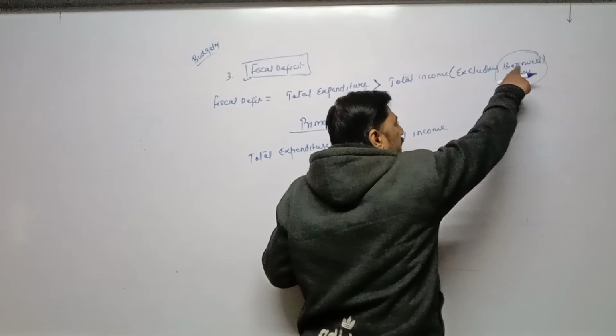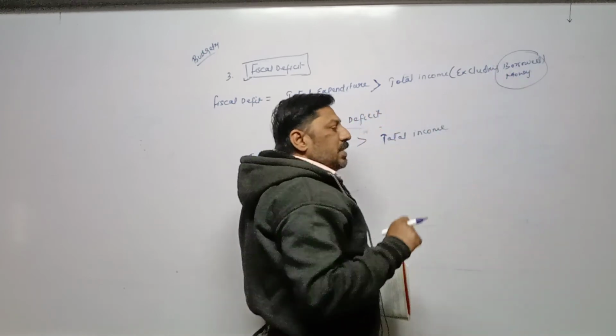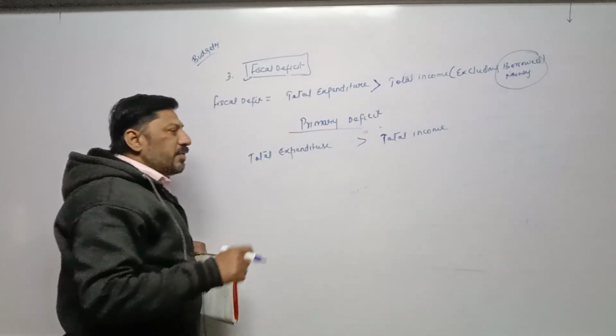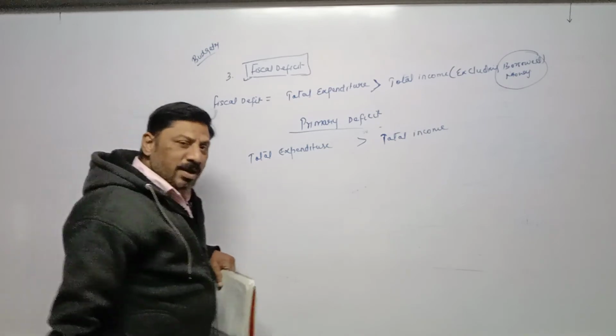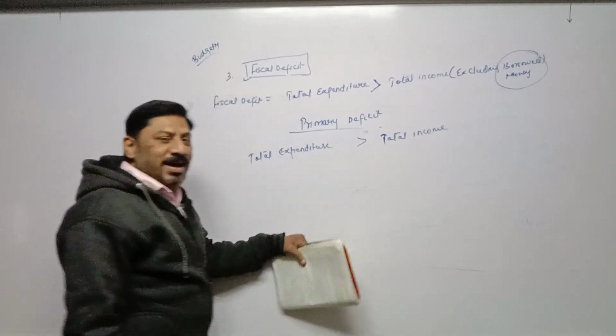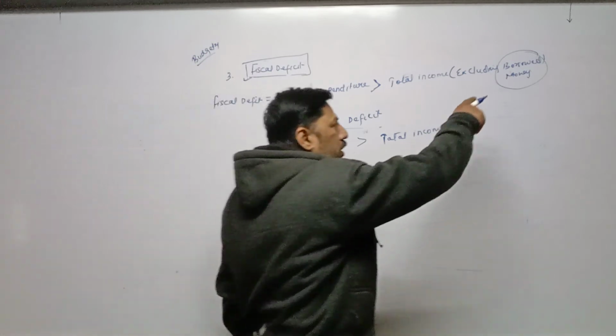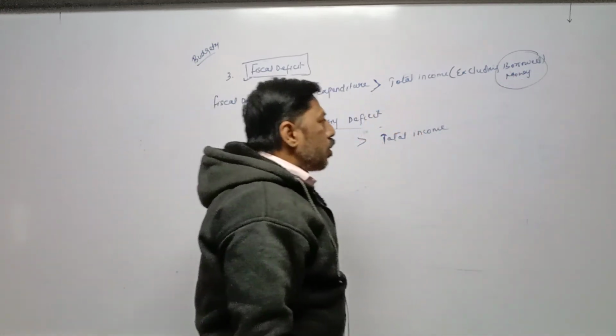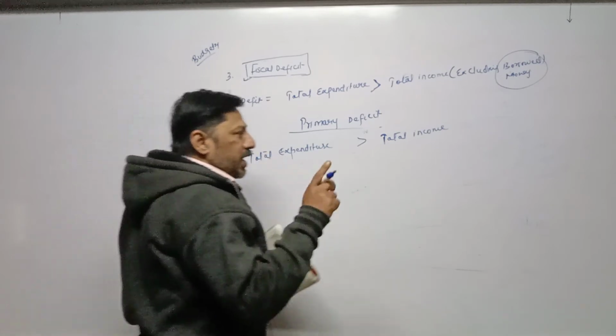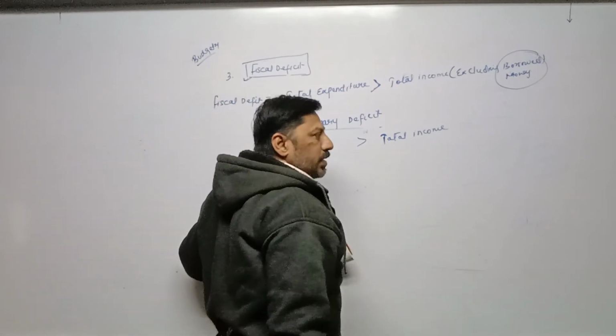Here, excluding borrowed money we have taken. Borrowed money means we are increasing our liability. Only one point is left. We are borrowing money, and on that borrowed money, government has to pay interest.